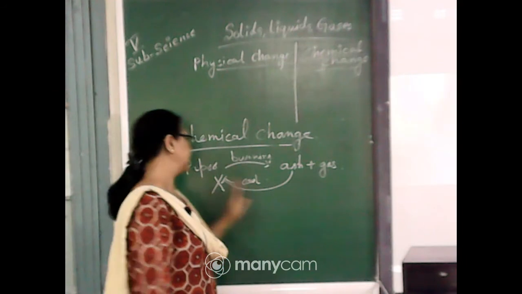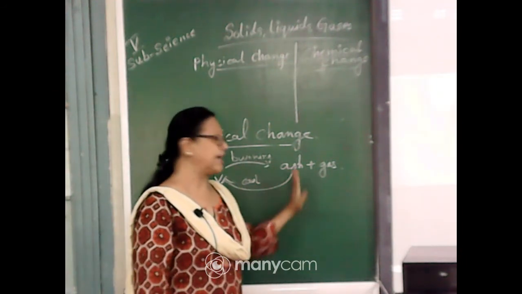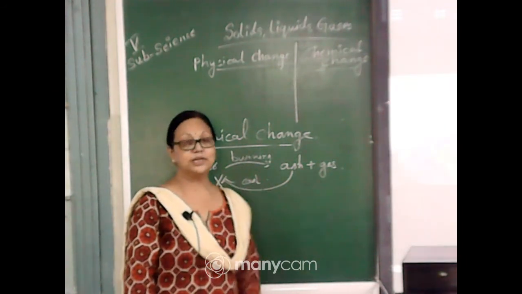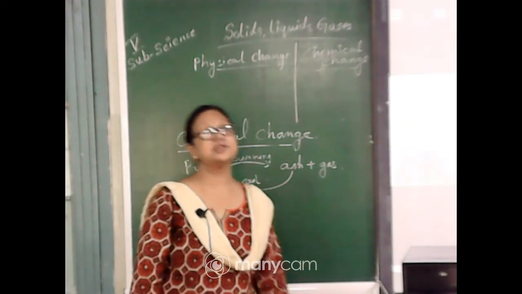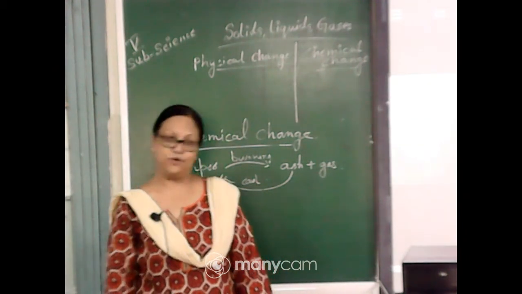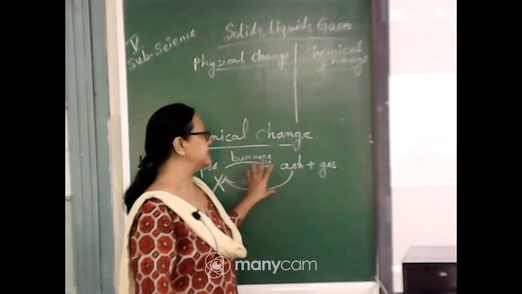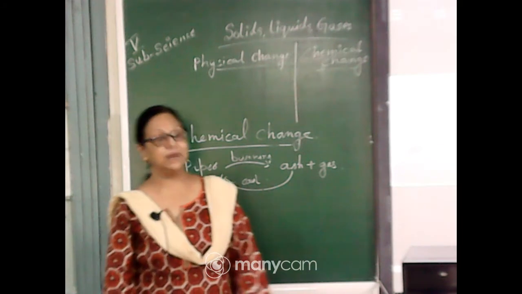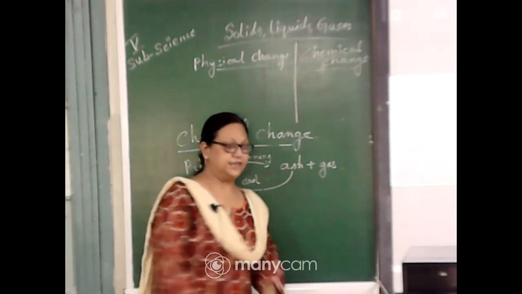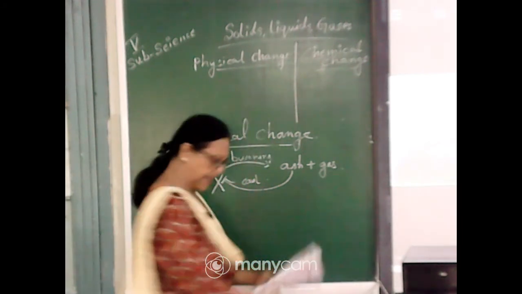What is that? We got the ash from the paper. So it is a permanent reaction, an irreversible reaction, and a new substance is formed. So what are these types of changes called? Chemical changes.